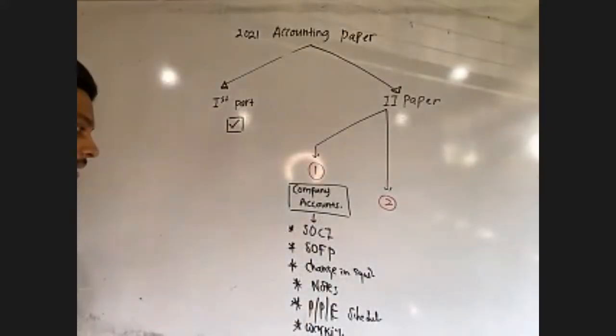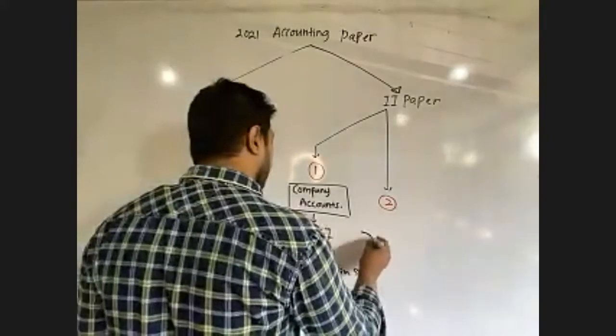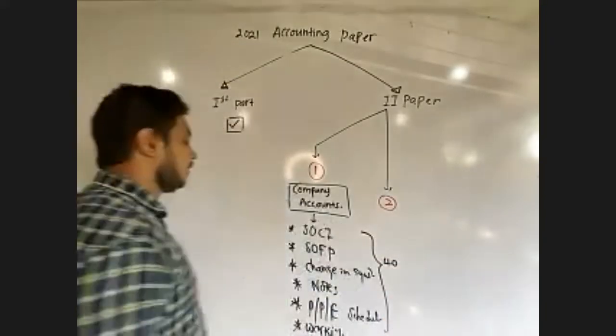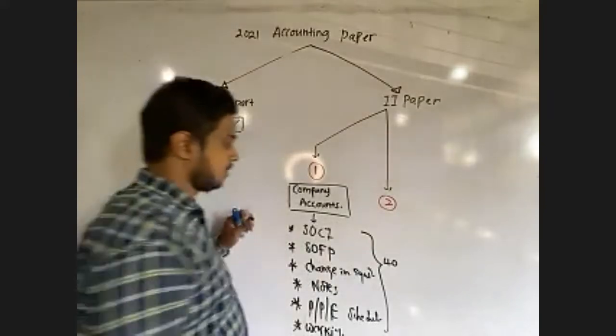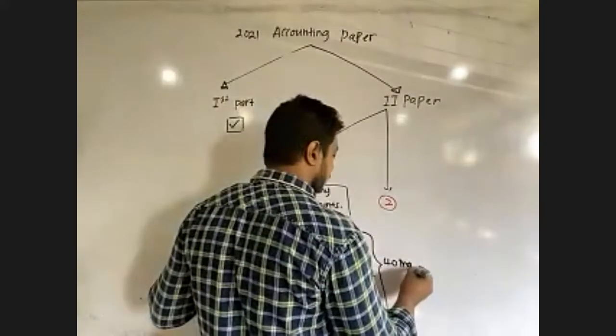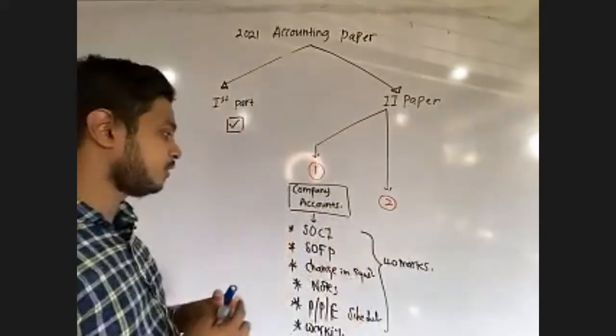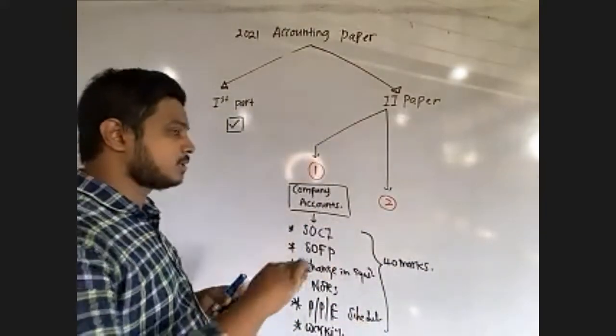So you will get 40 marks for this company accounts question. Previously it was 20 marks. Now it has been extended.